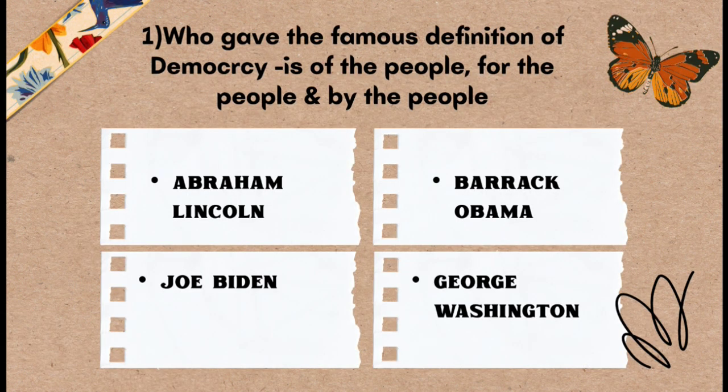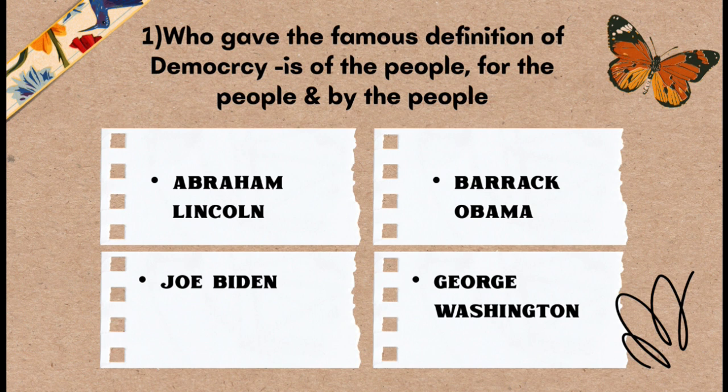And the first question of today's session: who gave the famous definition of democracy, that democracy is of the people, for the people and by the people? Options are: option A Abraham Lincoln, option B Barack Obama, option C Joe Biden and option D George Washington.